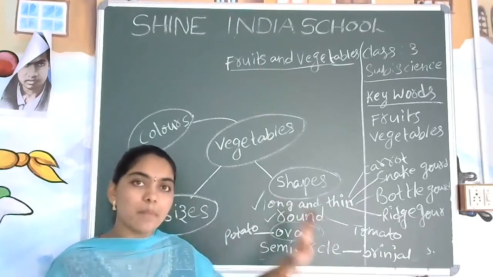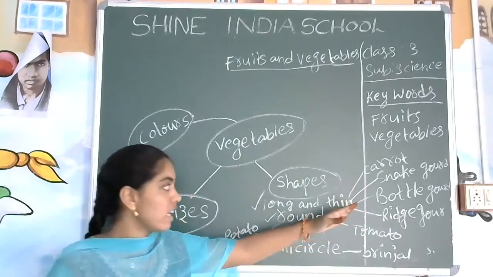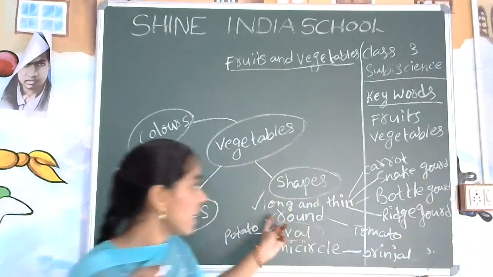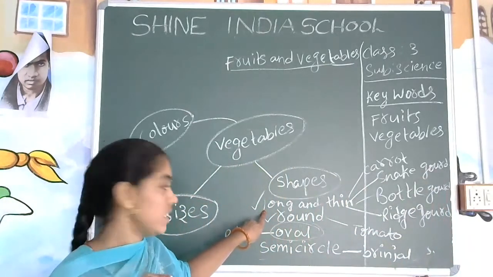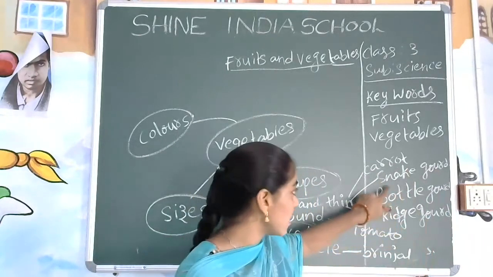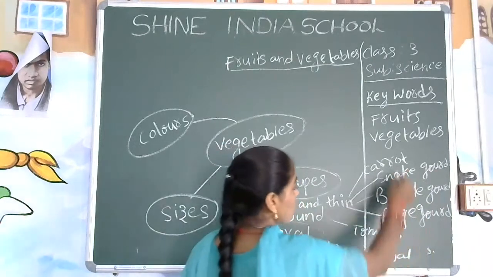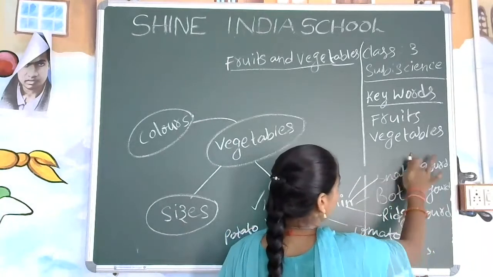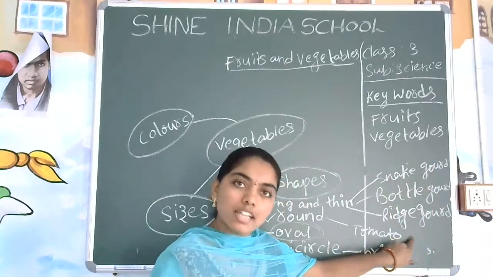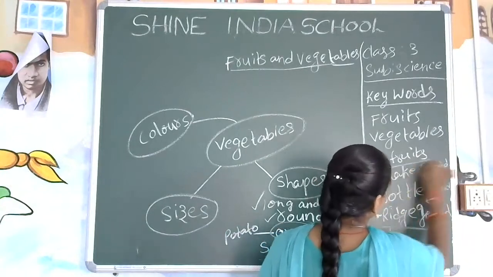We have written the examples also for each. For long and thin, what are there? Carrot is there. Snake gourd is there. Bottle gourd, ridge gourd. These are different examples of long and thin vegetables. Okay, come to this one. Are there any seeds inside the snake gourd or the bottle gourd or the ridge gourd? Yes, for these we have seeds. Except the carrot, all the remaining three have seeds. So these three vegetables are also called fruits only.